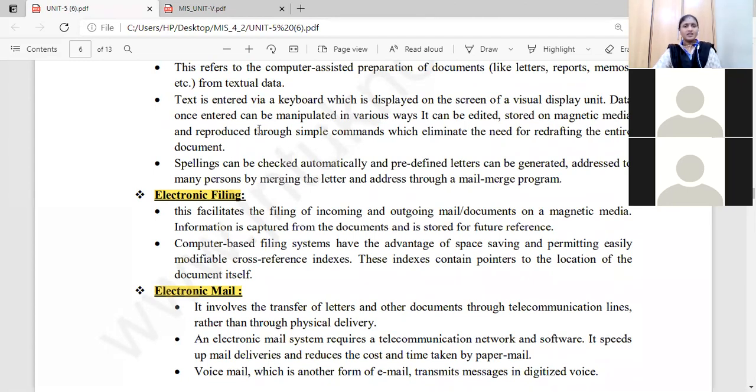So data once entered can be manipulated. When you are preparing a letter in MS Word, whatever data you are entering, you may commit a number of mistakes. So what are the facilities of MS Word? This can be manipulated. We can check for spelling. This can be edited. We can take a number of copies. We can store it on the magnetic media and it can be reproduced through simple commands.